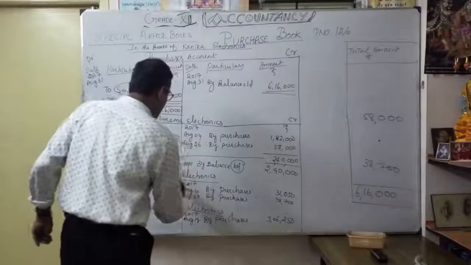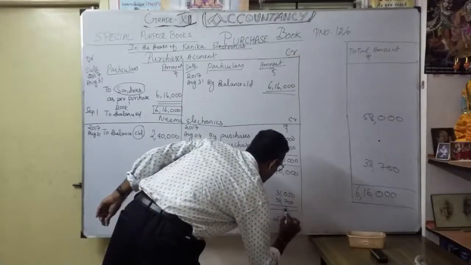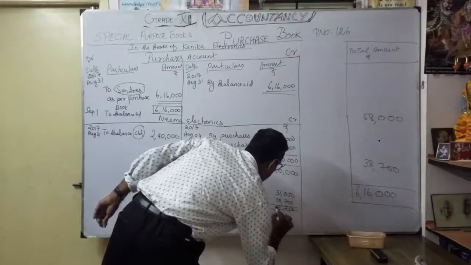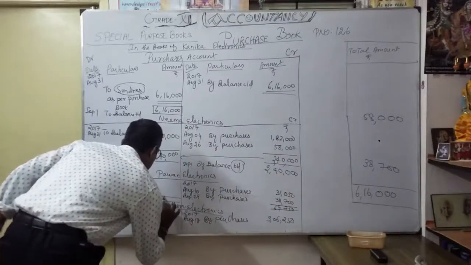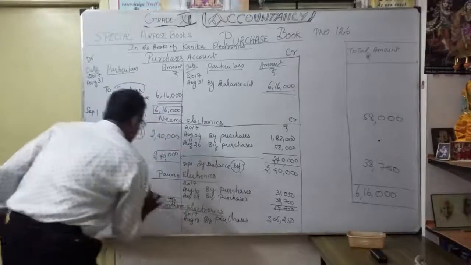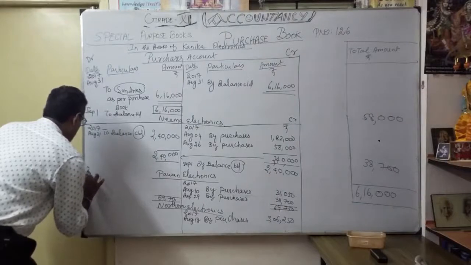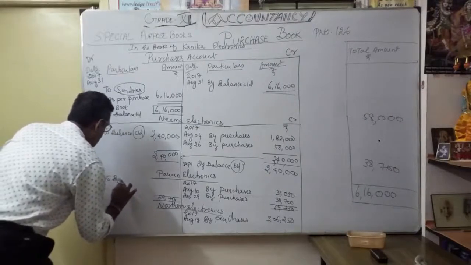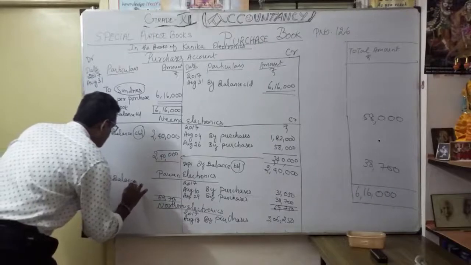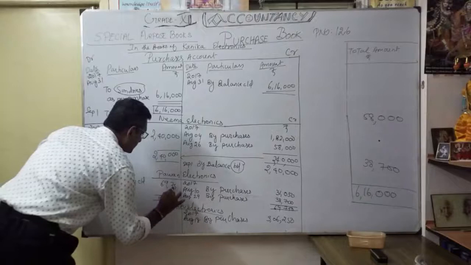Right. Similarly, for Pawan Electronics, what is the total here? Okay, so 69,750. So similarly, 69,750, by August 31, 2017, to balance carried on 69,750.